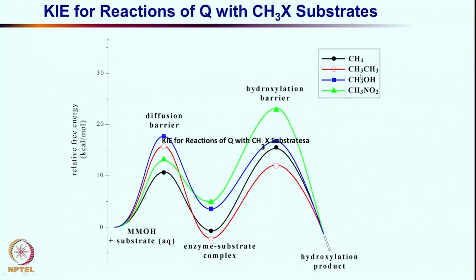In the case of nitromethane, as you have seen, the diffusion is not at too much higher energy, but the CH bond dissociation is high energy, as you can see over here in this relative energy plot.